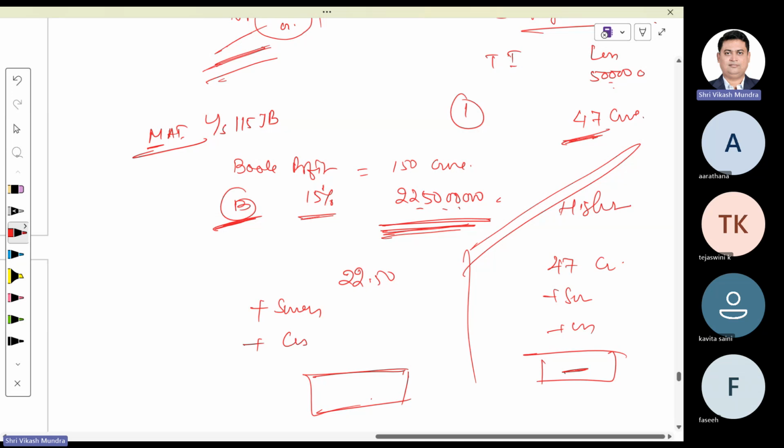That means as per section 115JB, the company is required to calculate its tax liability in two ways.